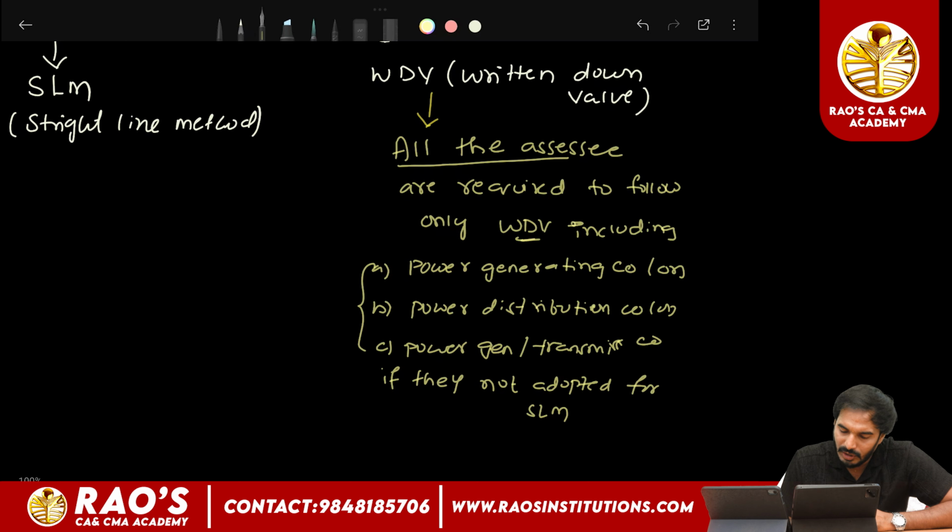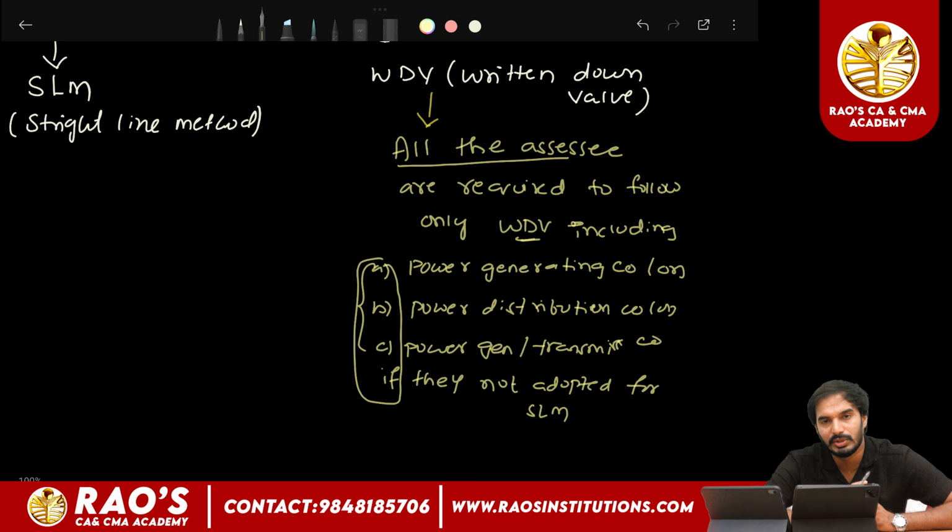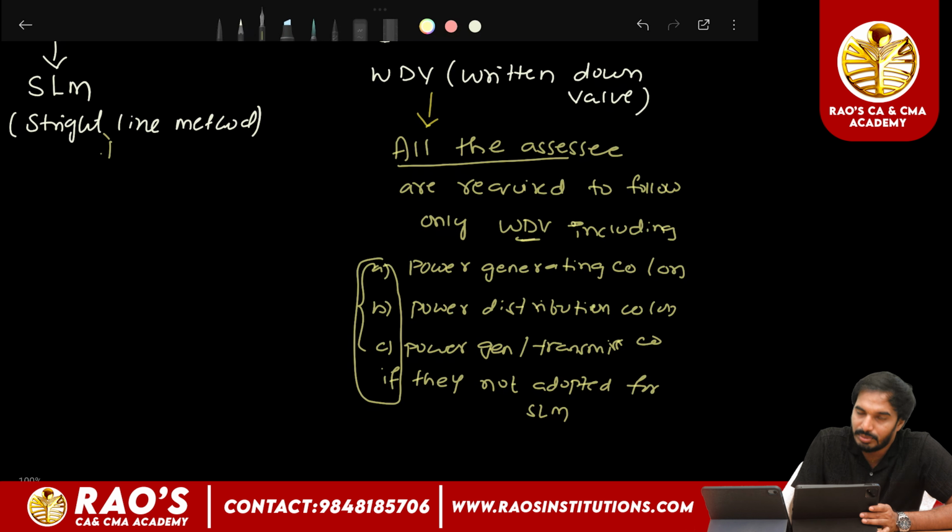But for the following three assessees, power generating companies, power distribution companies, and power generation or transmission companies, the Act has provided an option to adopt the SLM method.